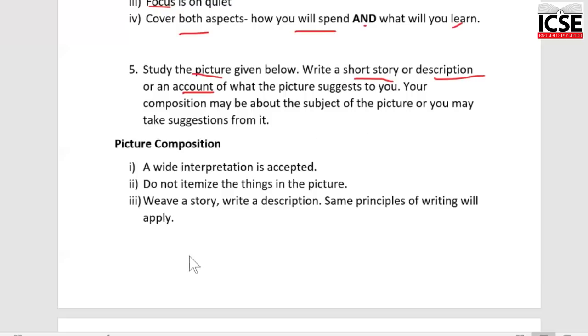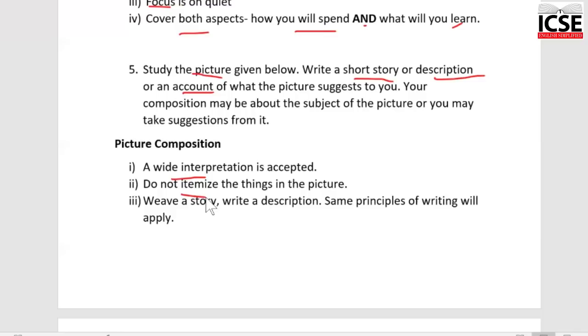Now, whatever the picture be, I have not taken the picture, but whatever be the picture, what will you do? First, remember, a picture composition is something which actually has a very wide interpretation. You can have your own interpretation. Don't worry. This is what I perceive. This is what I think of the picture. I don't know what the examiner thinks. You don't have to worry. You give your own interpretation. A wide interpretation is accepted. The only care you need to take is please don't itemize the things in the picture.